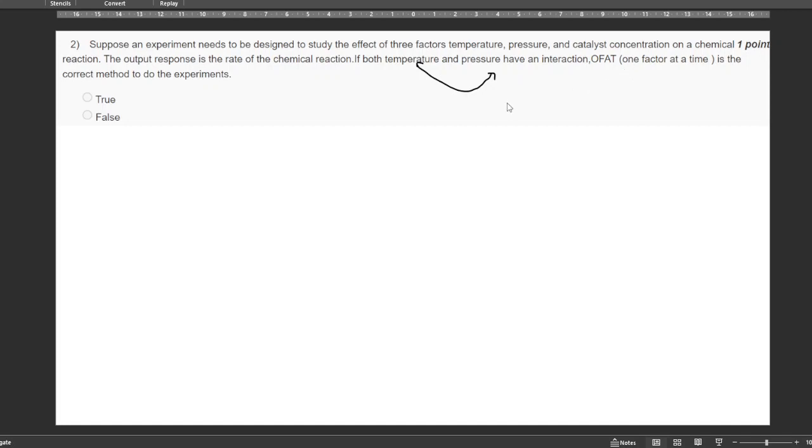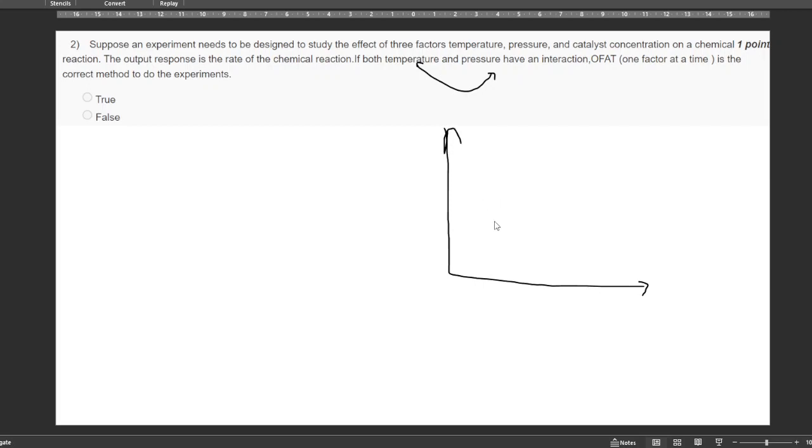So what is the one factor at a time method? One factor at a time means we consider only one factor among all the other factors. We treat the factor we are considering as significant, and the remaining factors as insignificant. The best example is plotting grain growth versus temperature.